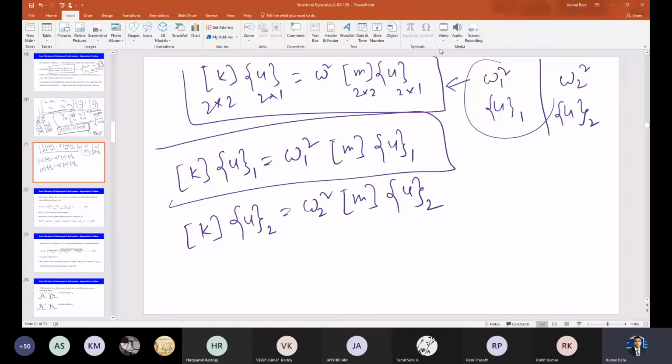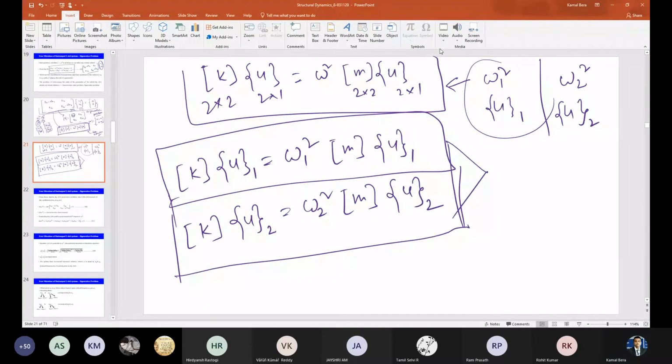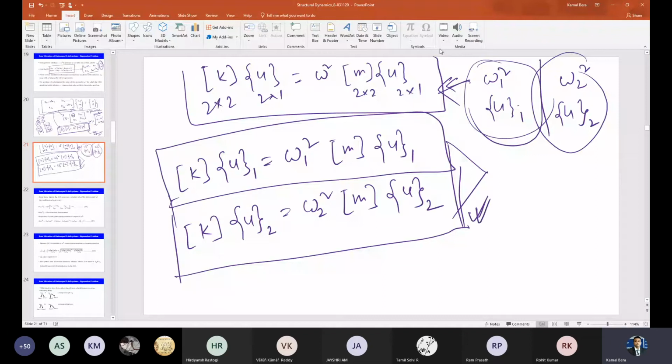Any issue with these two expressions? Because later on we'll just deal with this matrix-vector approach. Again we'll repeat these things for a general n degrees of freedom system. Is it okay with these two expressions? Since these pairs are the solution of this equation, obviously this is going to satisfy this equation, right? Clear? Okay. So just remember this. We'll come to that.